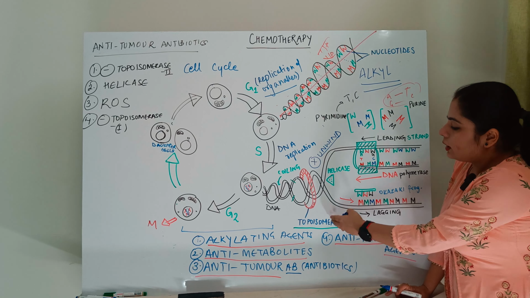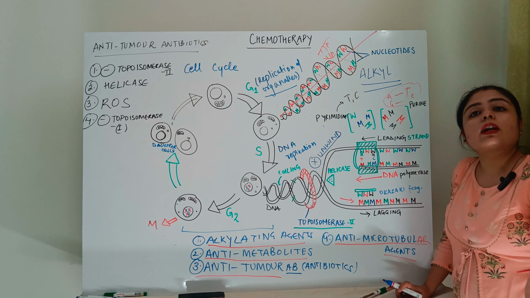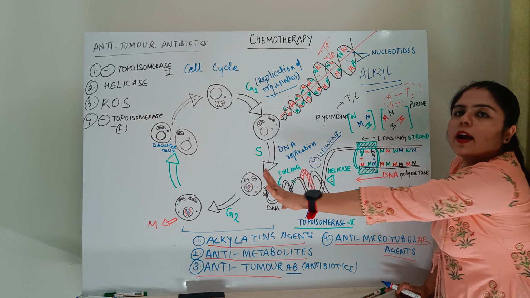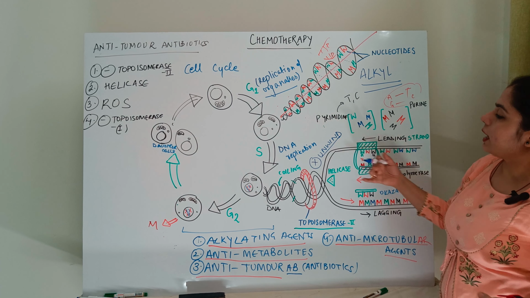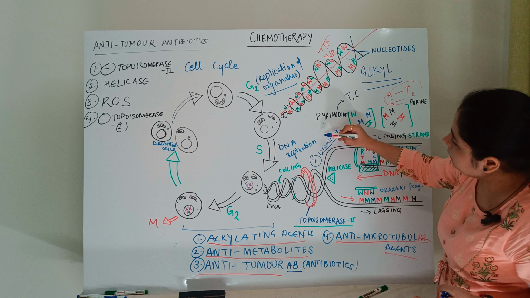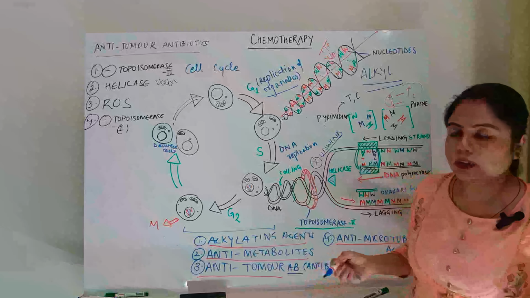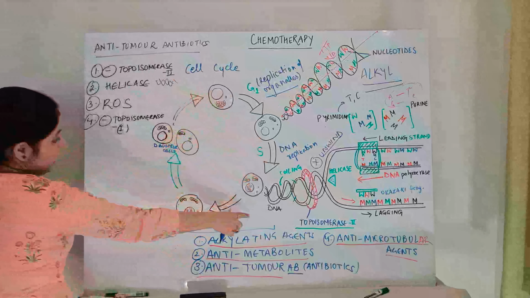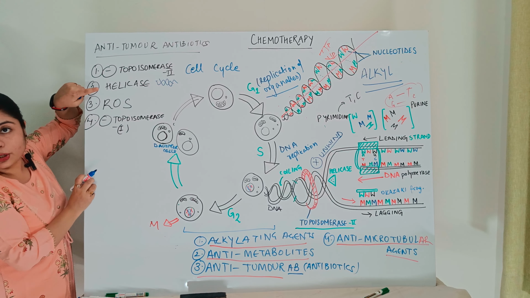So if the drug is not targeting topoisomerase, it is targeting helicase. Helicase was responsible for unwinding. Here it is not allowing the unwinding, so further unwinding will not be possible. If helicase is stopped, then the initial unwinding of the DNA cannot happen. It will always be a double helix structure. These strands will also not be formed. And when DNA is a double helix structure, it cannot undergo replication. The process of DNA replication will stop. The cell cycle will be affected, and you cannot have any copies. So this is how it is checking the growth of the tumor cells.